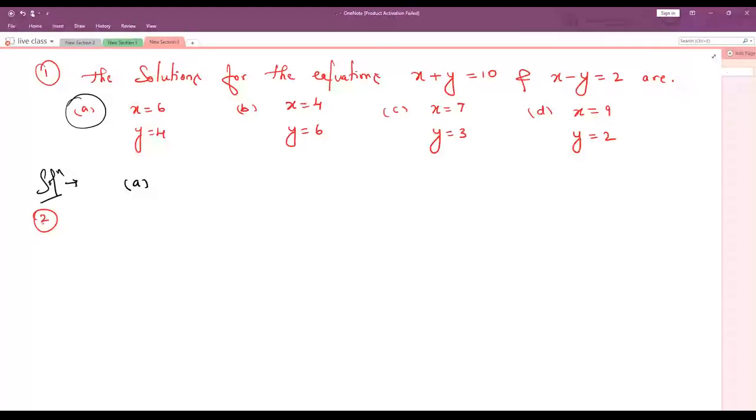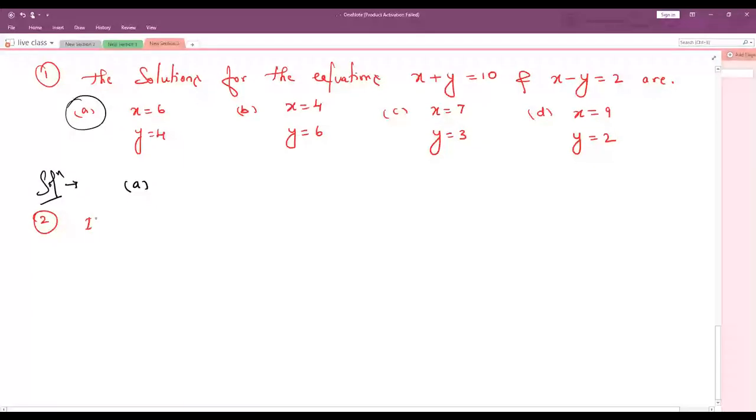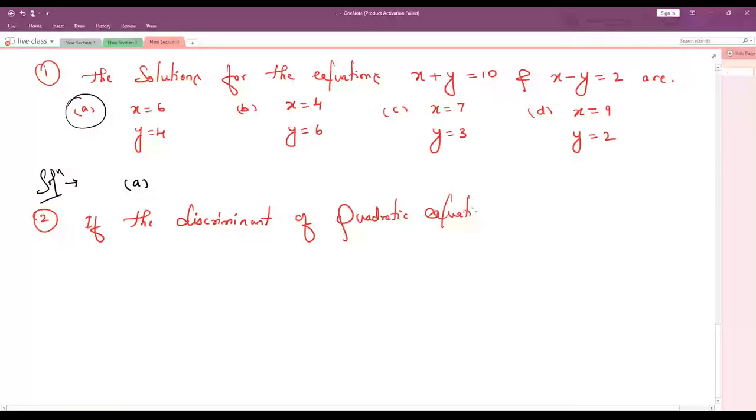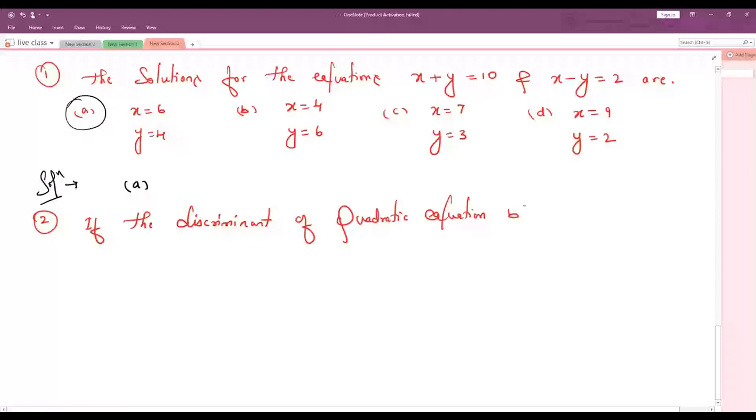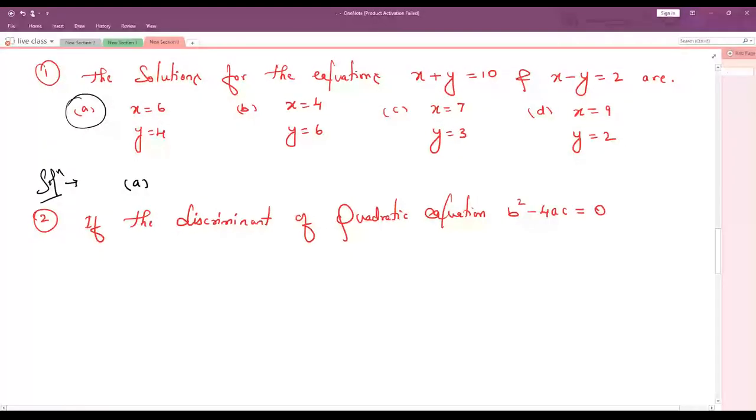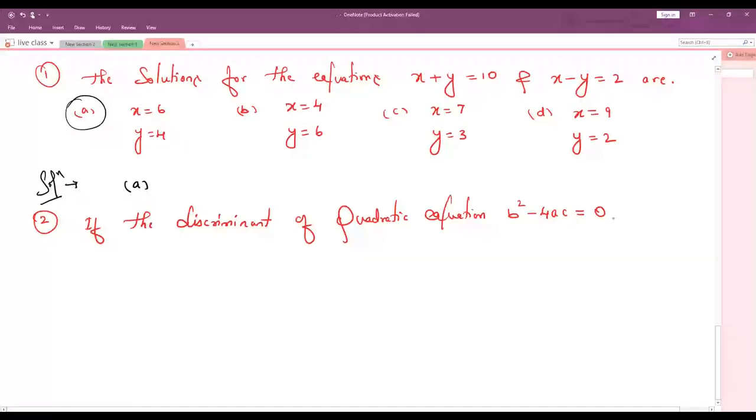Okay, very good. And the next question is, take down: if the discriminant of a quadratic equation, b square minus 4ac, is equal to 0, then the roots are dash.